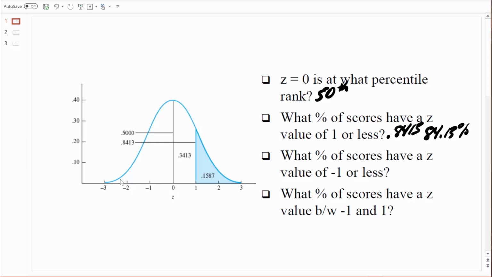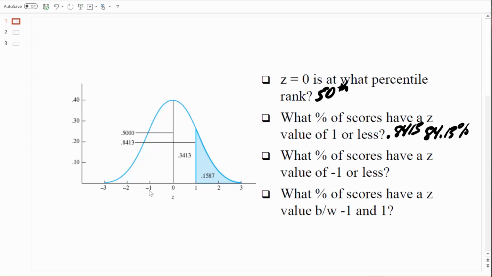We can find that area by looking at its associated area on the right side of the distribution. And that's because a normal distribution and a standard normal distribution that we're looking at right here is symmetrical. So the amount of area on one side of the distribution is exactly equal to the area on the other side of the distribution based on corresponding values.